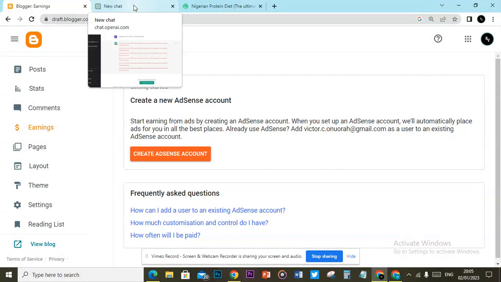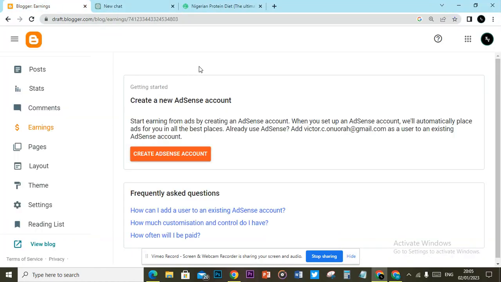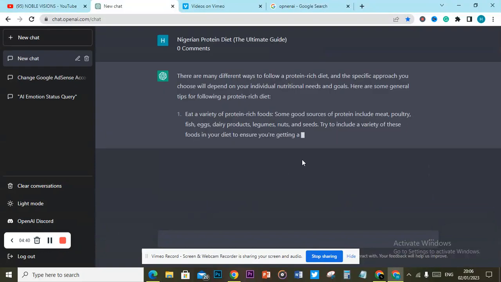So with ChatGPT, it's a no-brainer, really, because you can create this content. It will give you the ideas, give you the drafts that you can work on, and then you can publish them in little time, up to 50 drafts in 2 hours. That was what I was able to get with ChatGPT. So I'll tell you what to do now in 3 steps.